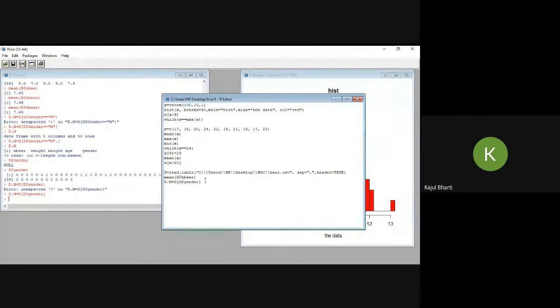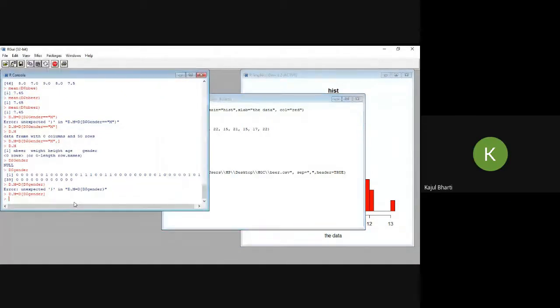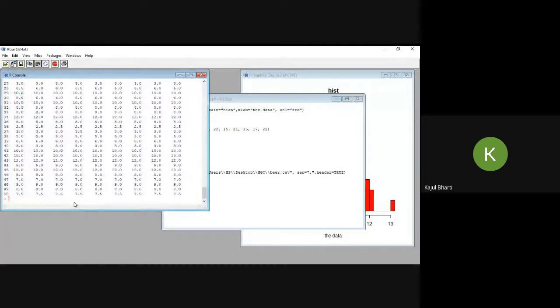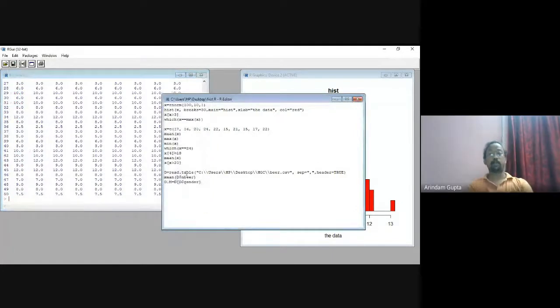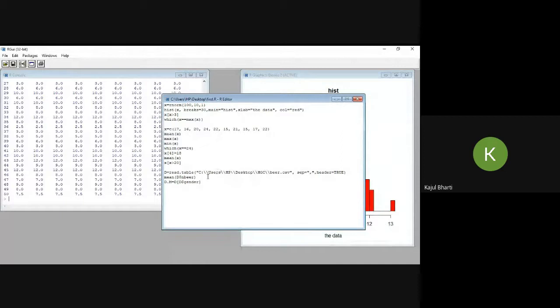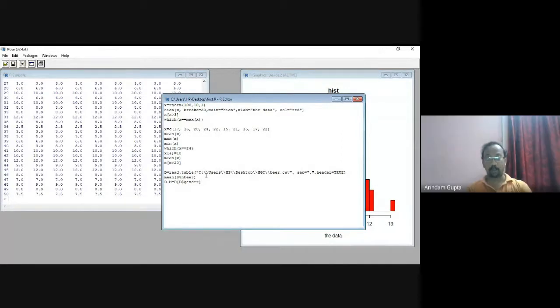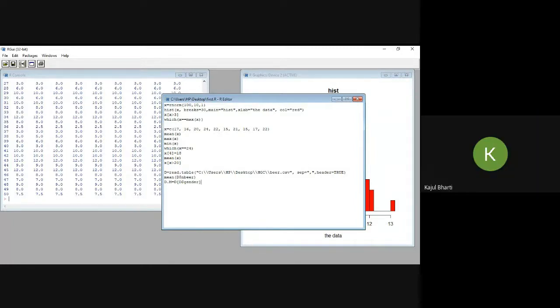You just check this path and whether all slashes are correct. You can present your R screen. I am not able to understand what you have written.